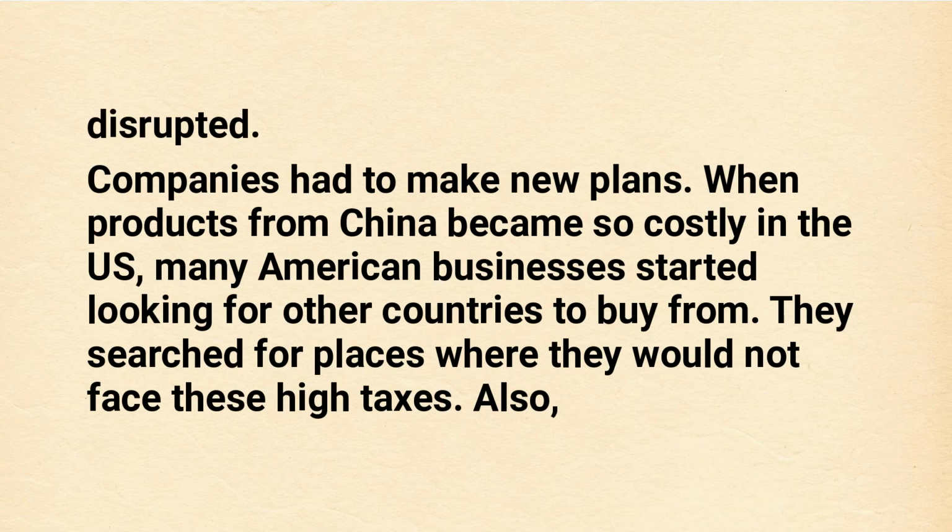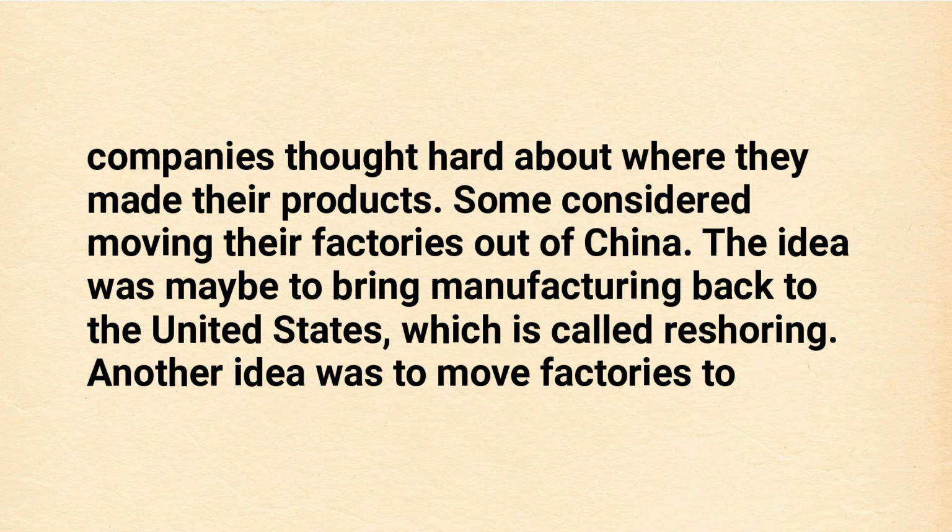Companies had to make new plans. When products from China became so costly in the U.S., many American businesses started looking for other countries to buy from. They searched for places where they would not face these high taxes. Also, companies thought hard about where they made their products. Some considered moving their factories out of China.